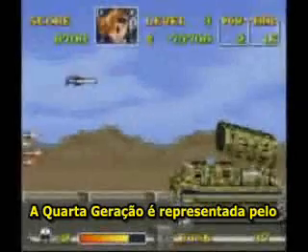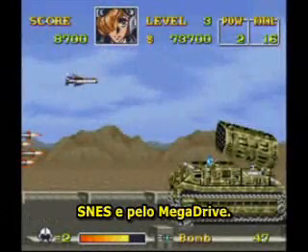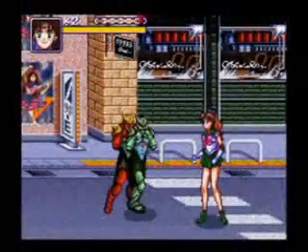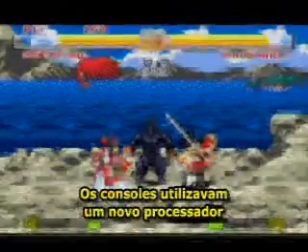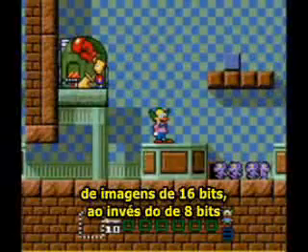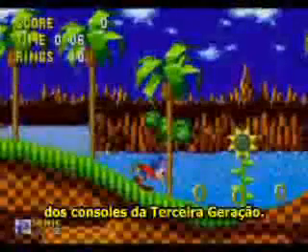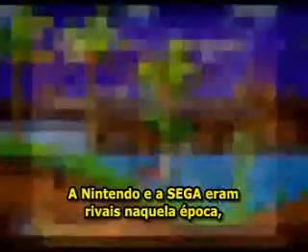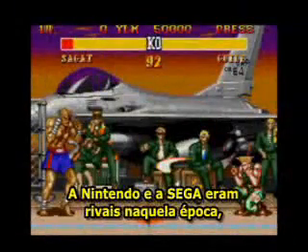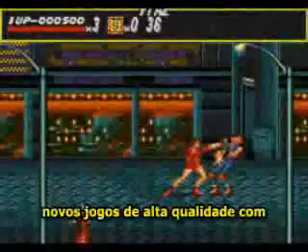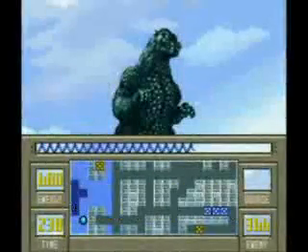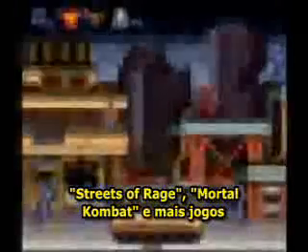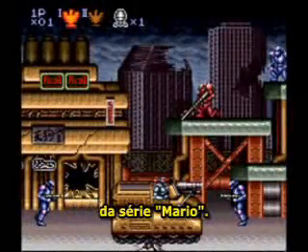The fourth generation is represented by the SNES and Mega Drive consoles. The game companies developed new technologies which made the usage of more complex graphics possible. The consoles used a new 16-bit graphics processor instead of the 8-bit ones from the third generation consoles. The Nintendo and Sega companies were rivals at that time, which created a rush for developing new high-quality games with astonishing graphics, giving us famous titles like Sonic, Street Fighter, Streets of Rage, Mortal Kombat, and even more Mario games.